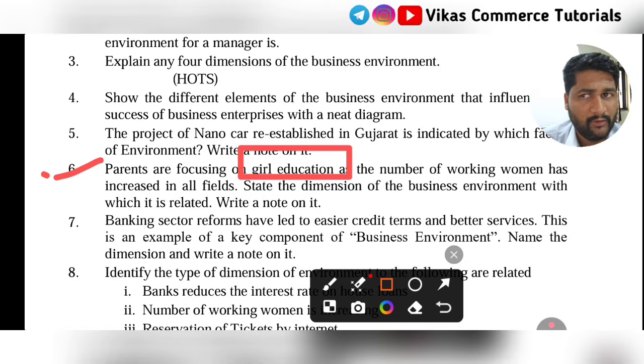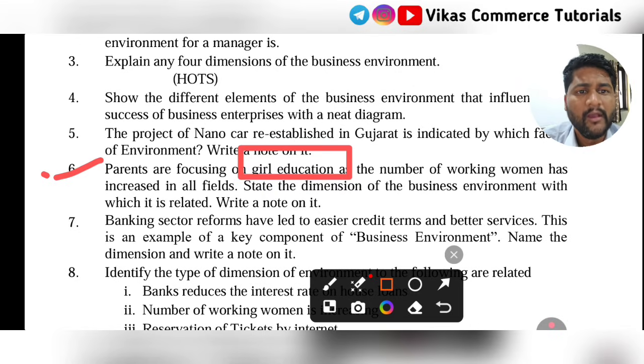Economic environment, no. Technological, related to technology. And political environment, related to ruling parties, related to government. Legal environment, related to law. Here they are nowhere speaking about law, nowhere speaking about economy, that is finance, nowhere speaking about the political aspects and technical aspects. That's why it comes under social environment.